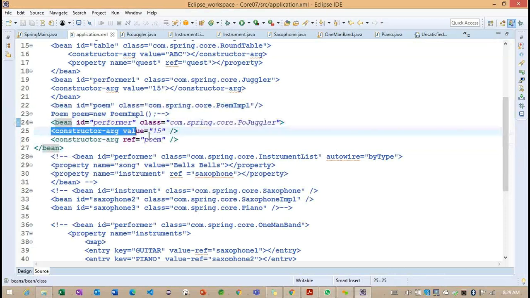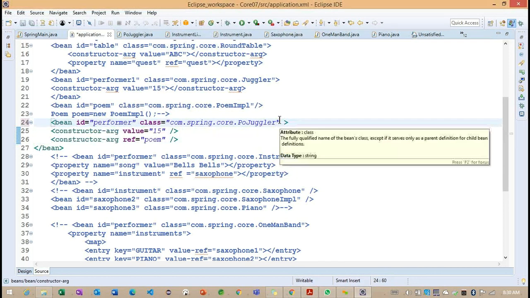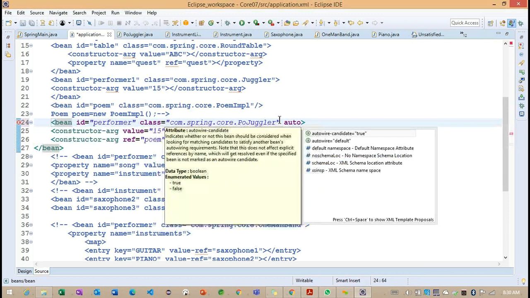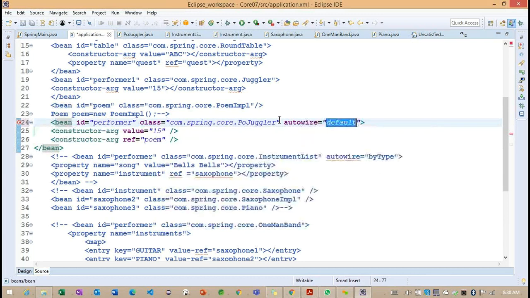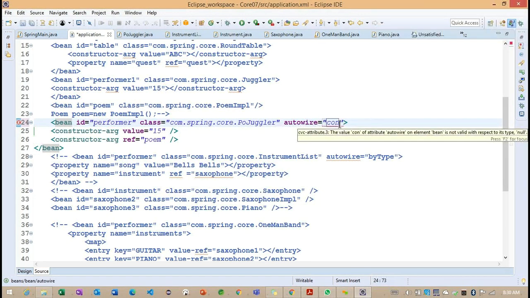This class is expecting two constructors. If I want to remove these two constructors here, what are the changes I want to make? Autowire equals constructor. There is no byConstructor; we are having only constructor here.